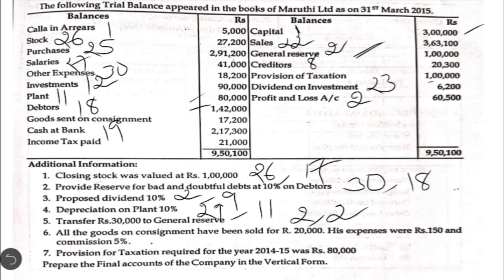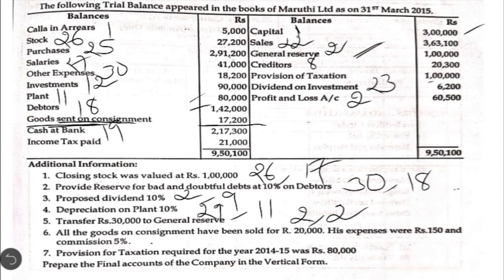The next one, all the goods on consignment have been sold for rupees 20,000. His expenses were rupees 150 and commission was at 5%. Okay, now we can discuss about this consignment. In this question, there is a consignment transaction. The company is making sales not only for cash but also on the basis of consignment. Here it is given that all the goods, the goods sent on consignment, they have given in the trial balance.